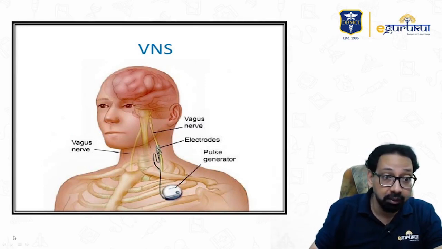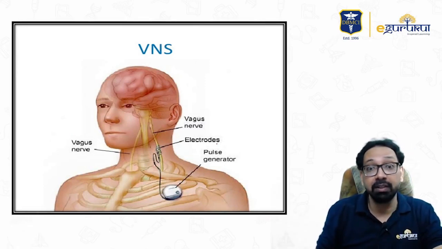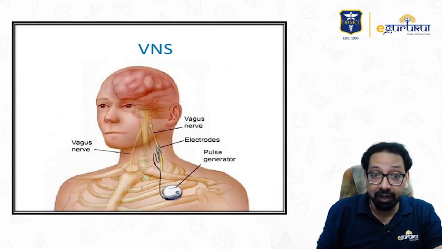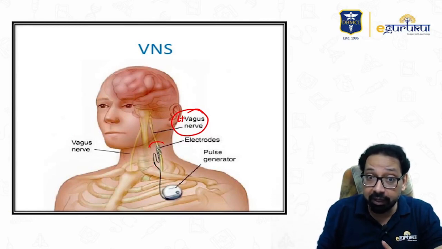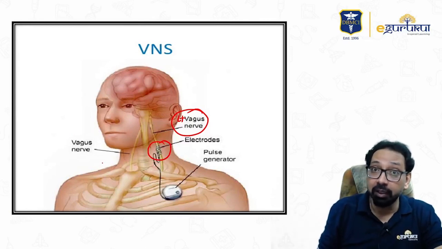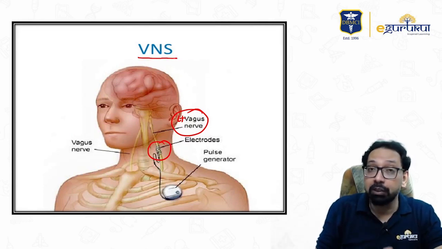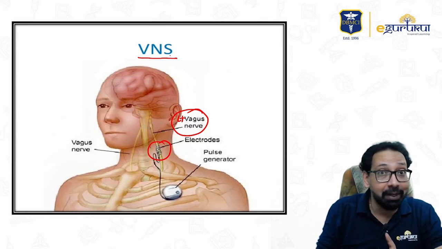Question is asked that which vagus nerve is stimulated, right vagus or left vagus? This is left vagus nerve. Which part of left vagus nerve? Cervical part of left vagus nerve is stimulated. And this vagal nerve stimulation was first used for intractable seizure.